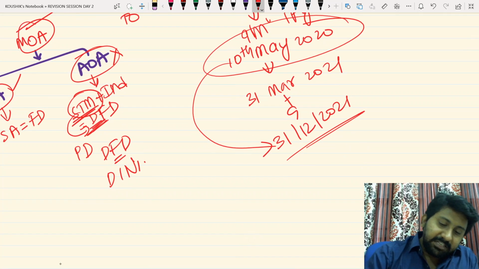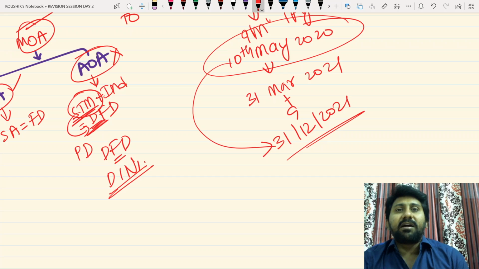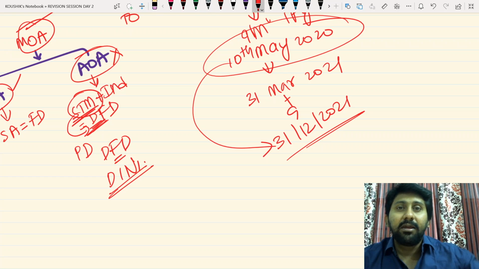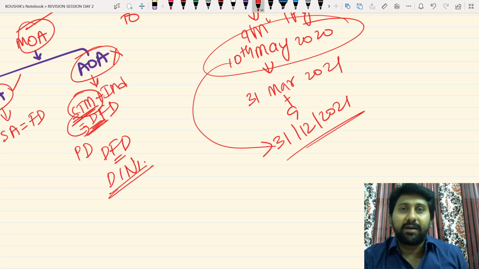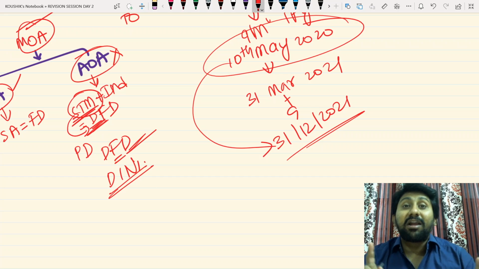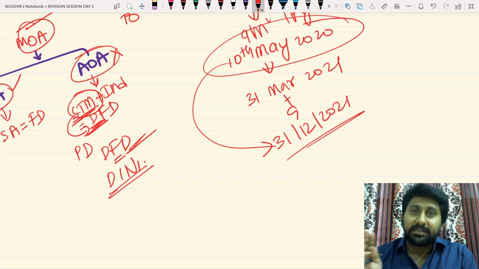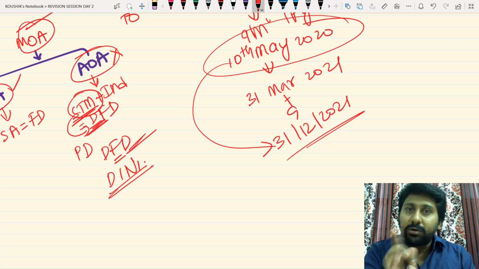Now tell me, if these persons do not have a DIN, what is the importance of it? Whenever directors of the company contract on behalf of the company, on the contract papers they have to sign and write their DIN number. Then only the contract will be executed. If I don't have a DIN, how can I quote it? That means these deemed first directors are appointed only for emergency. Since a company cannot get incorporated without first directors, in case of emergency I appoint you to temporarily act as a first director, but don't act on anything.